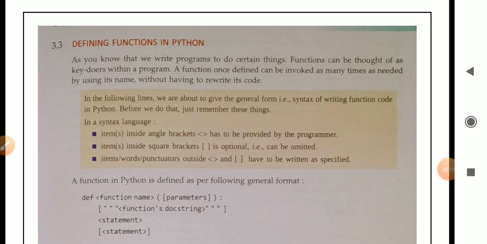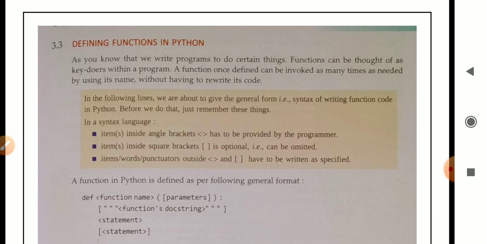A function once defined can be invoked as many times as needed by using its name without having to rewrite its code. Means if a function is defined, it can be used multiple times. First we have to define the function, and after that we can call that function by using a call statement, by using the name of the function and arguments multiple times according to our need.